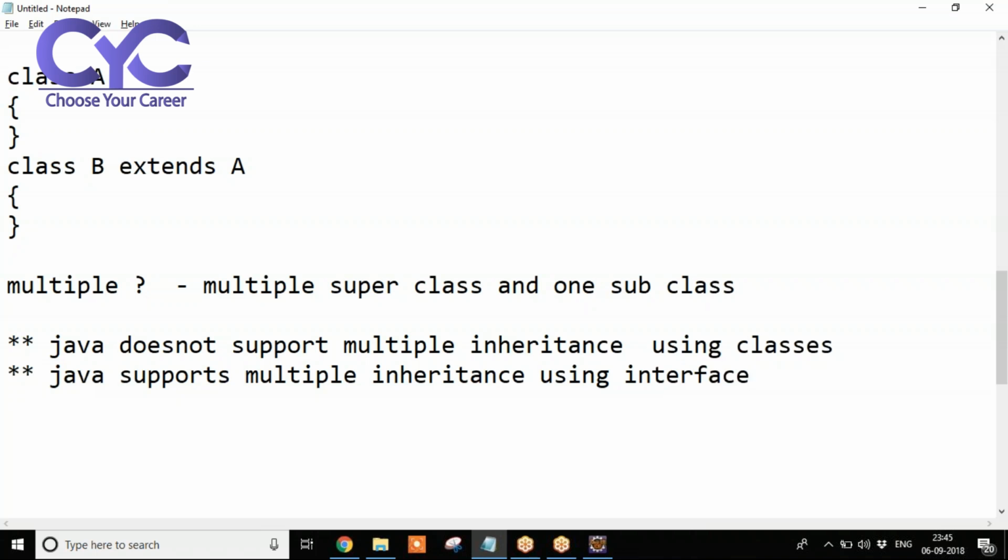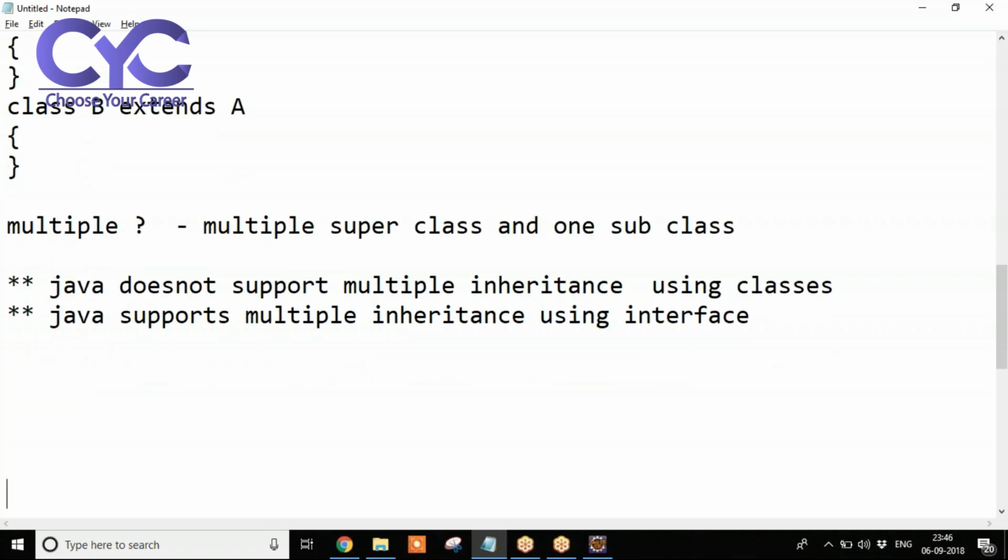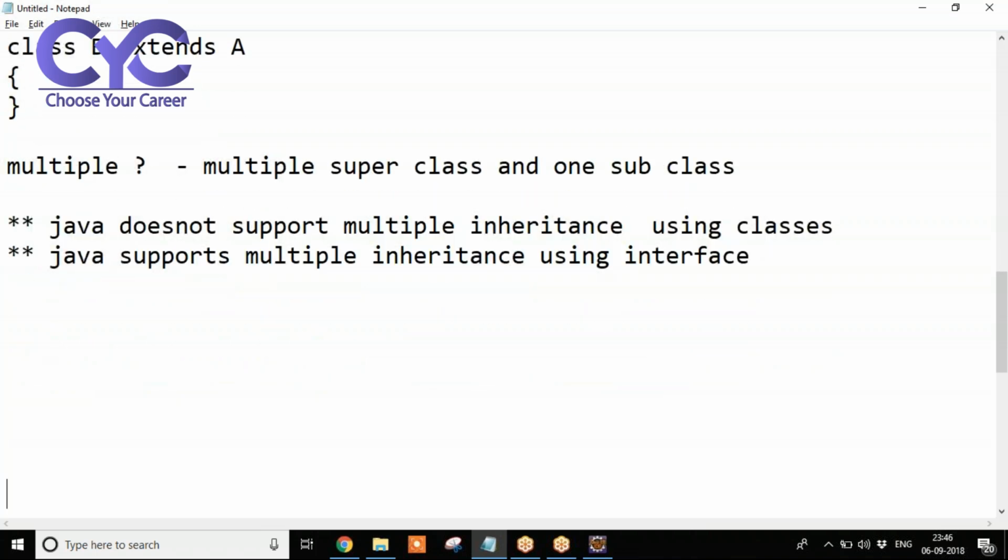First I'll explain the example of multiple inheritance, then I'll explain why Java doesn't support multiple inheritance using classes. Once you are good with this theory part, the practical concept will be very easy.